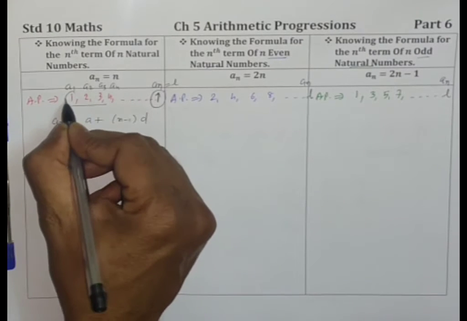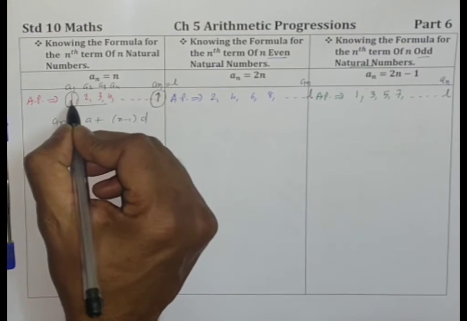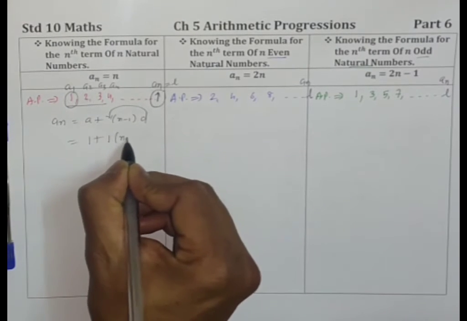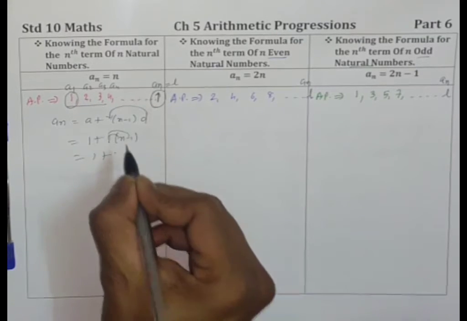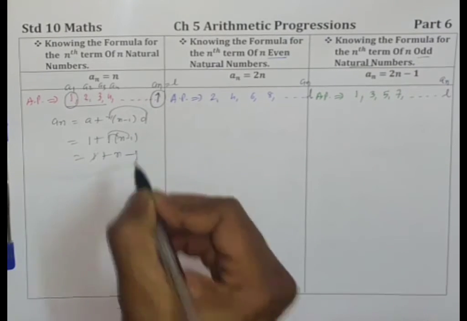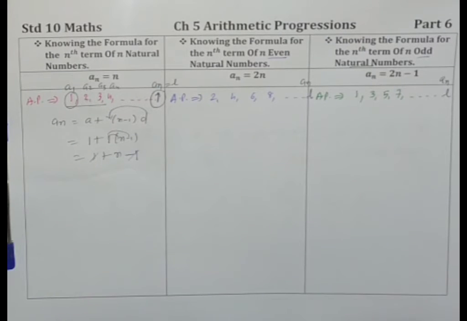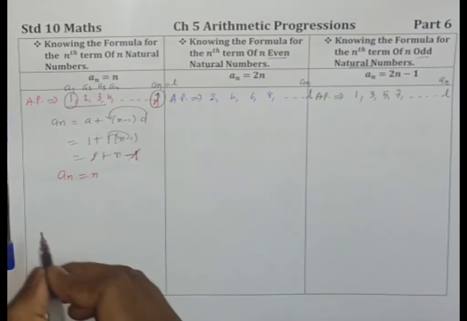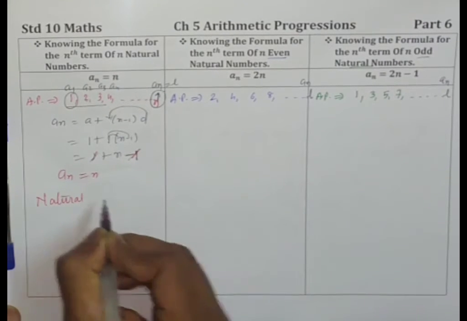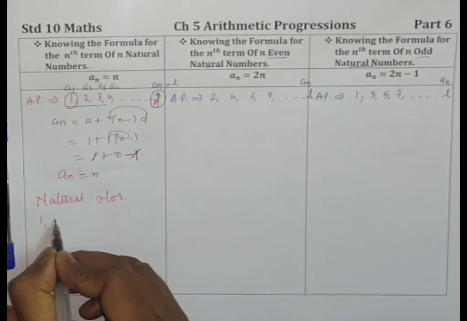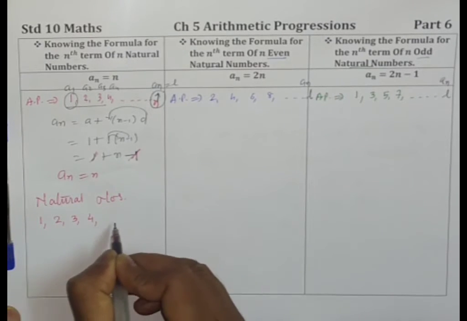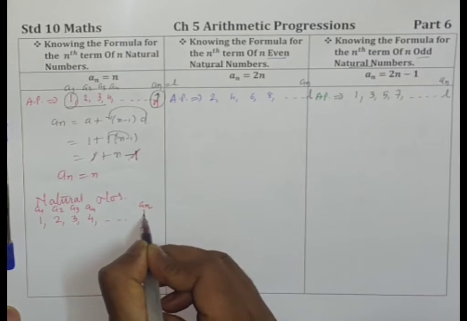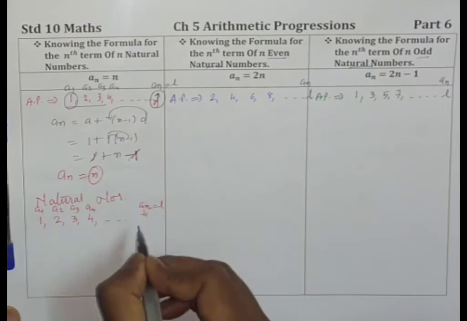Now in this AP, what is a? It is 1. What is d? 2 minus 1, that is 1, 3 minus 2, that is 1. So we will put the value of d here: 1 into n minus 1. So 1 plus, distribute, n minus 1, plus 1 minus 1 cancels. Correct. This is minus 1 plus 1 minus 1. So that is the nth term, n. So if you take natural numbers, first number is 1, second number is 2, third number is 3. This is term number 1, term number 2, term number 3, term number 4. Then term number n, the last term, which we can also call L, is going to be n.